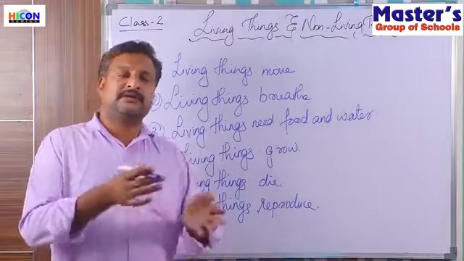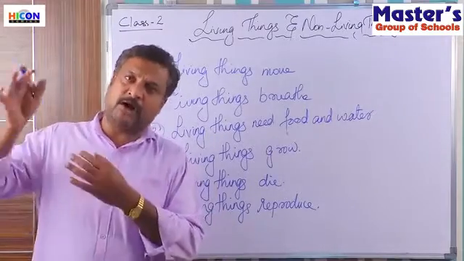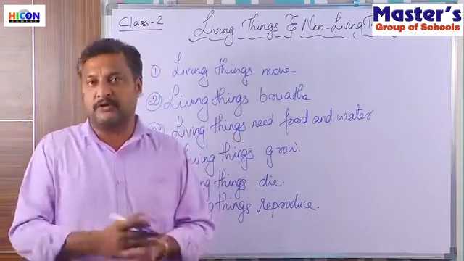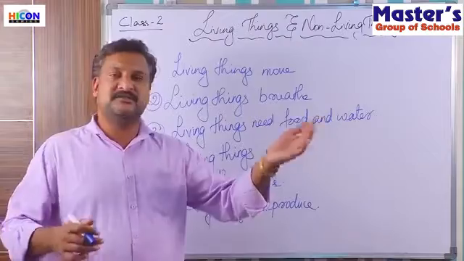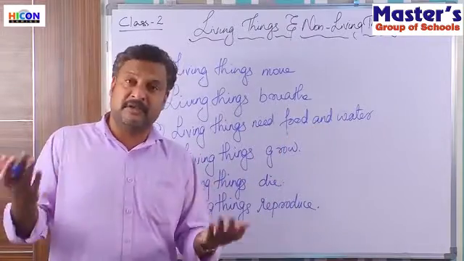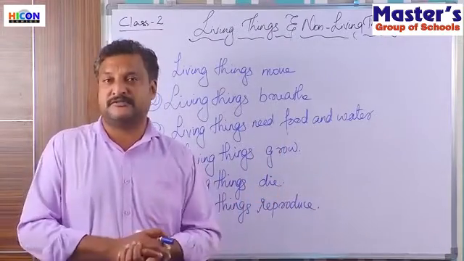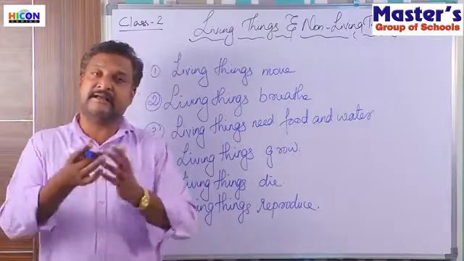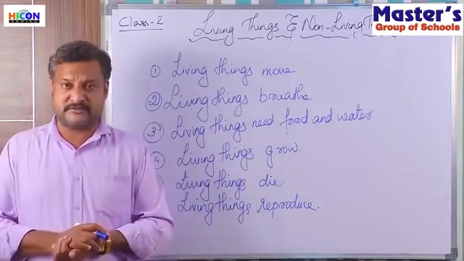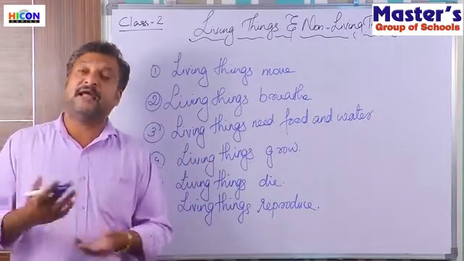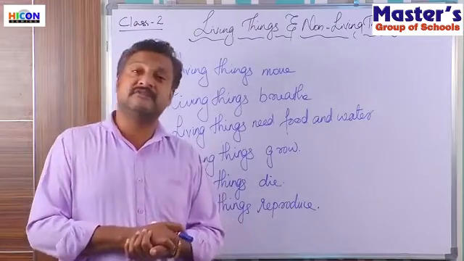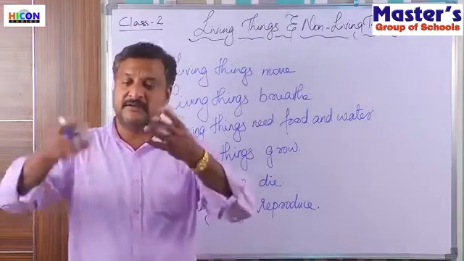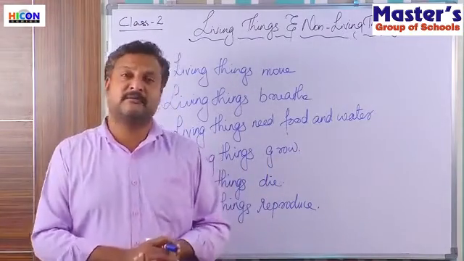Your father and the mother, when they grew up, you were born, isn't it? The next generation. Animals give birth to young ones. Birds lay eggs, hatch the eggs, and bring the new ones. Then plants. Some plants have seeds from which we can have the new plants coming out.